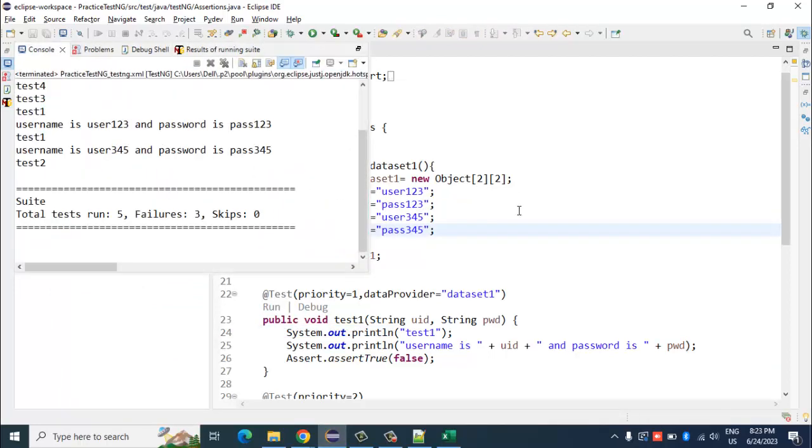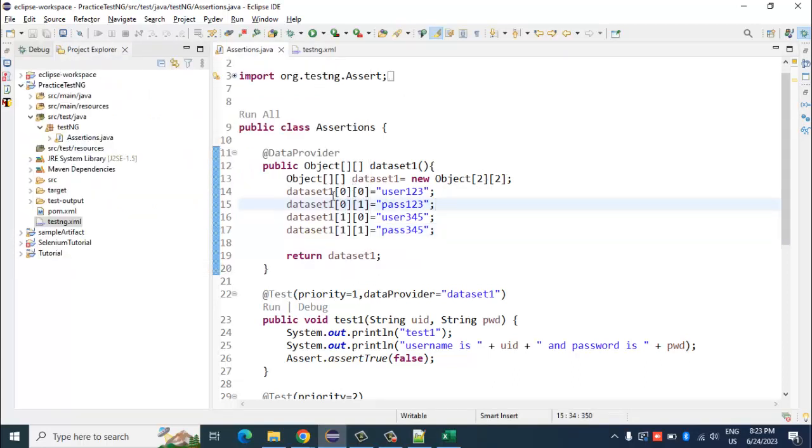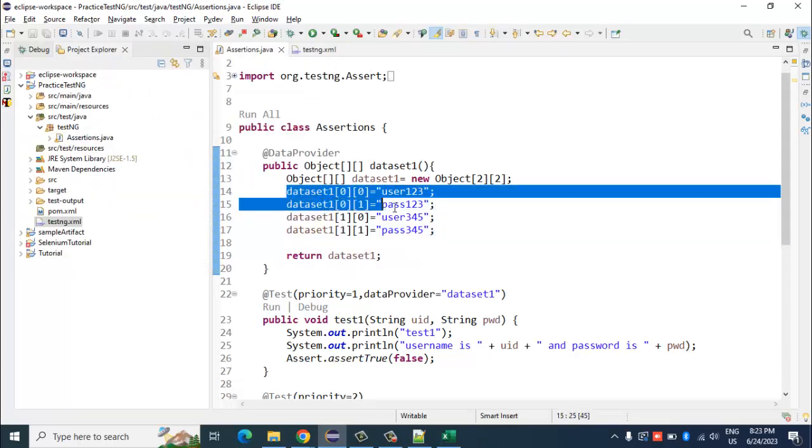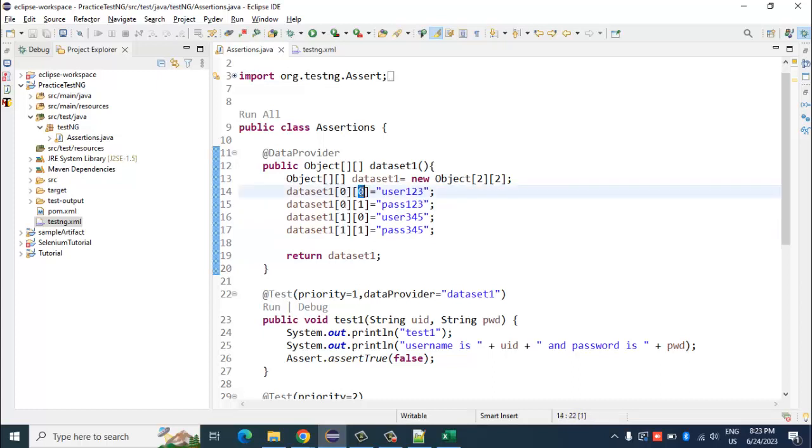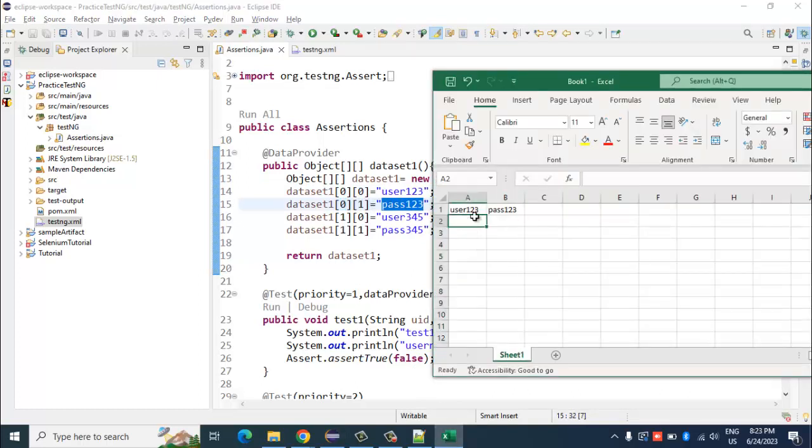Yeah. So now what has happened is I have these two values in row number 0, column number 0, this is the value. Then in row number 0, column number 1, this is the value. So for example, the same scenario, right? What I'm doing here is I've added one more row, user 345 and pass 345.